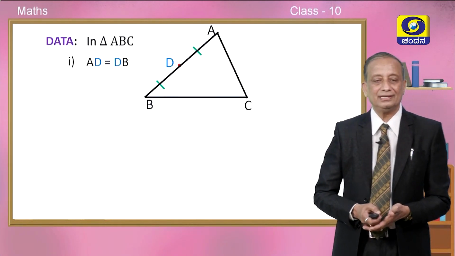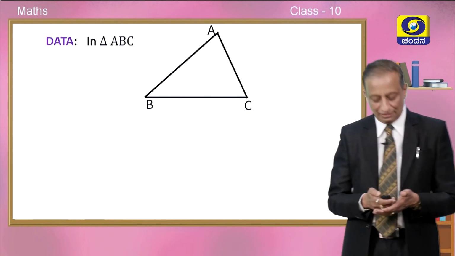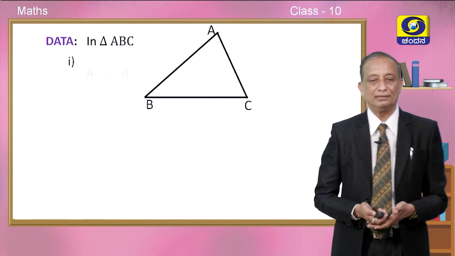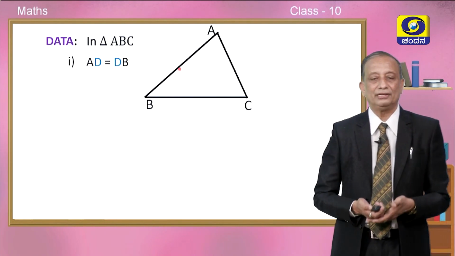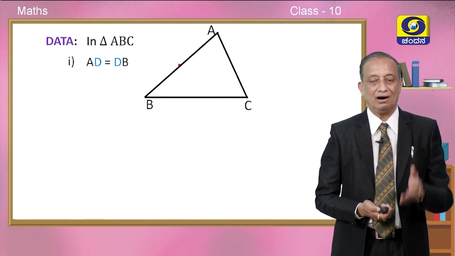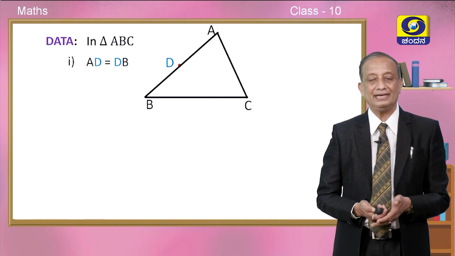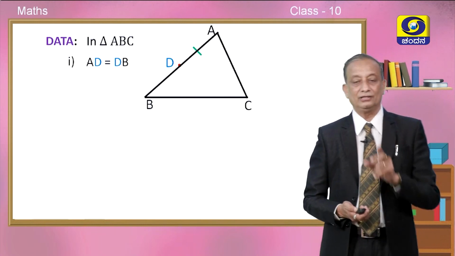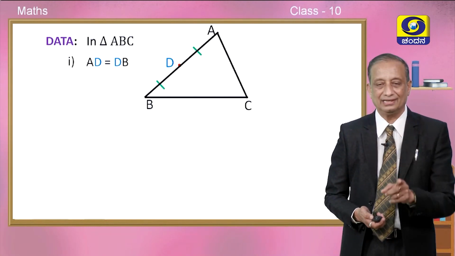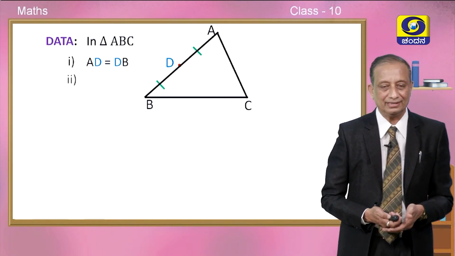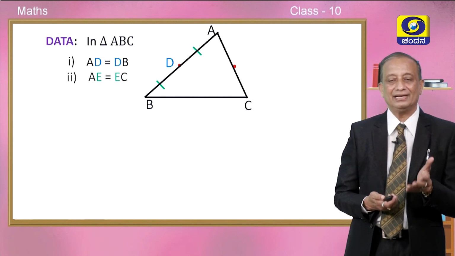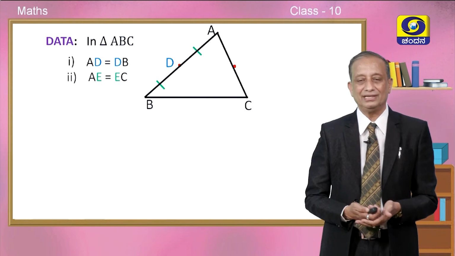So, here is the triangle ABC, in which point number 1 is this. AD is equal to DB. You choose a point on AB such that AD is equal to DB. In other words, D should be the midpoint, and so you mark like this also with a single line. This is called similar markings. Second point is: you measure AC and find exactly the midpoint using a scale, children.